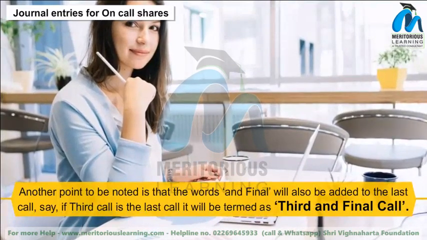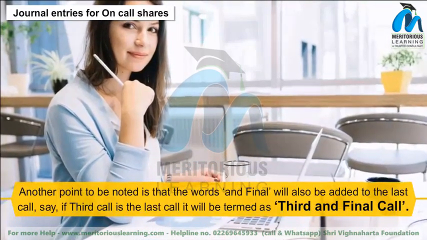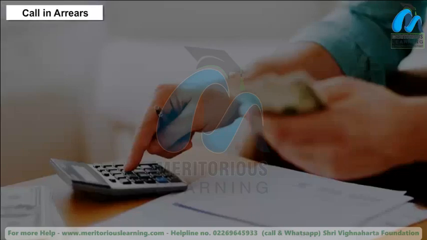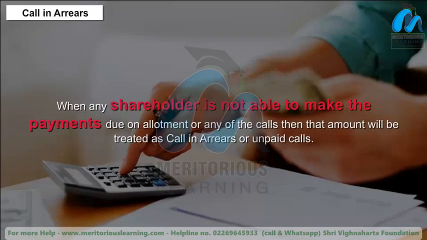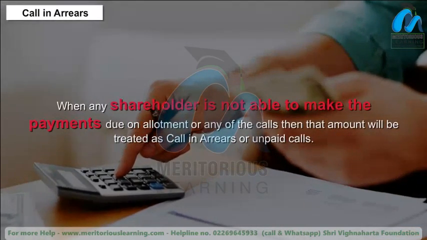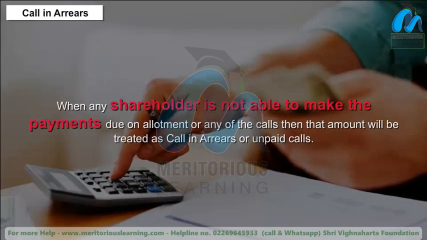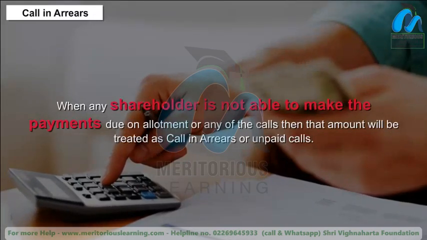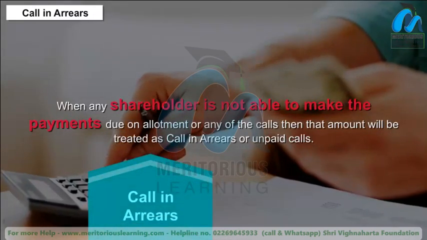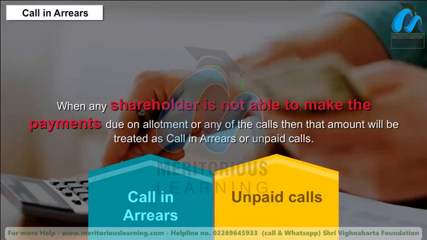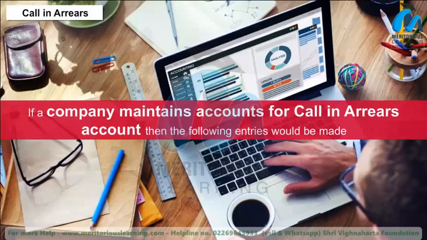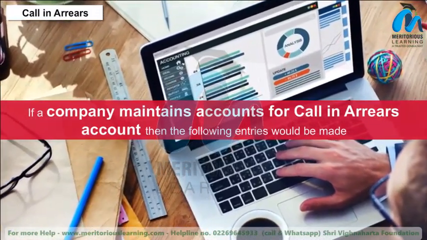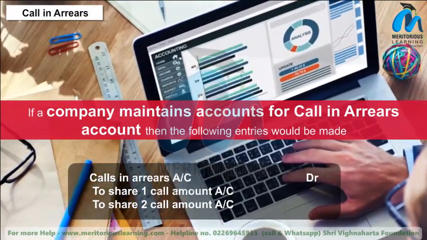Say, if third call is the last call, it will be termed as third and final call. Call in arrears. When any shareholder is not able to make the payments due on allotment or any of the calls, then that amount will be treated as call in arrears or unpaid calls. If a company maintains accounts for call in arrears account, then the following entries would be made.